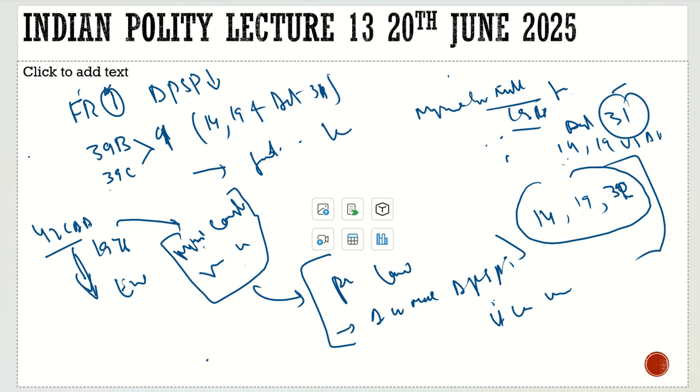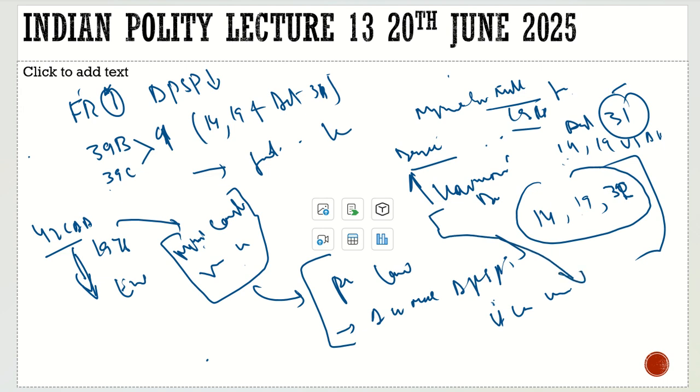So under this Minerva Mills judgment, the Supreme Court brought the balance, the harmonious balance. It was established that this harmonious balance between the fundamental rights and the DPSPs is a basic structure. It can't be amended, it can't be changed. This has to always be looked after.